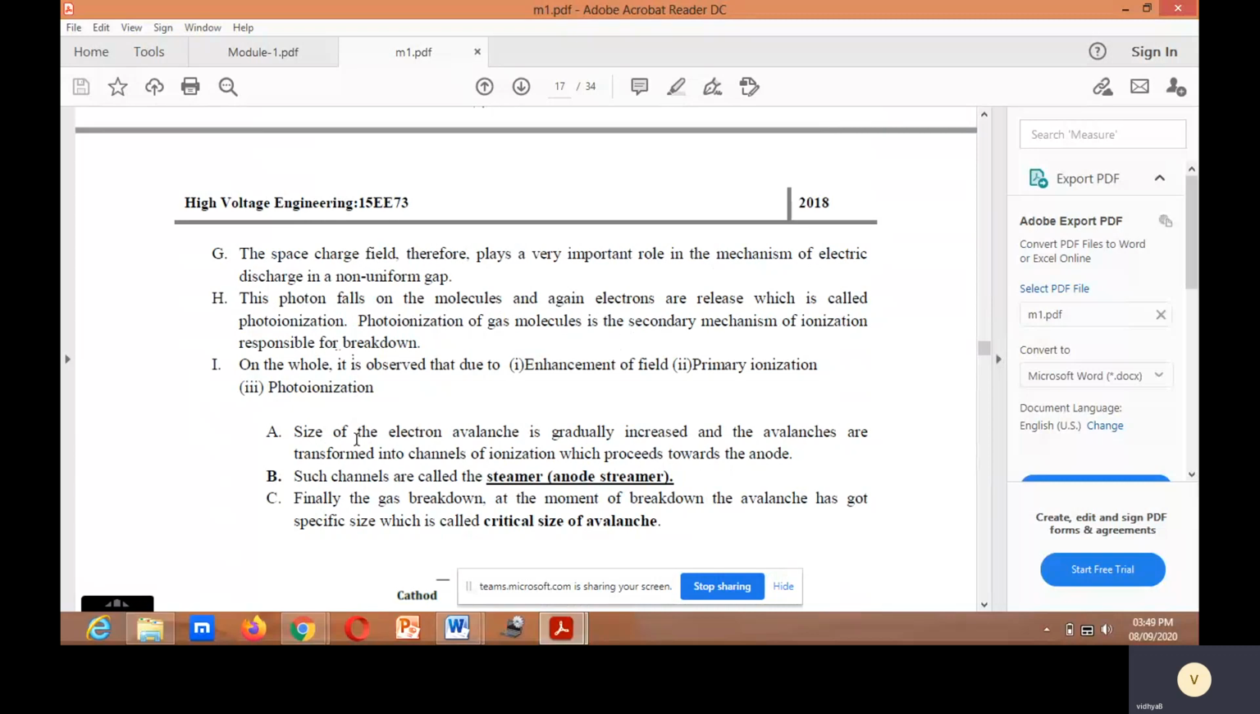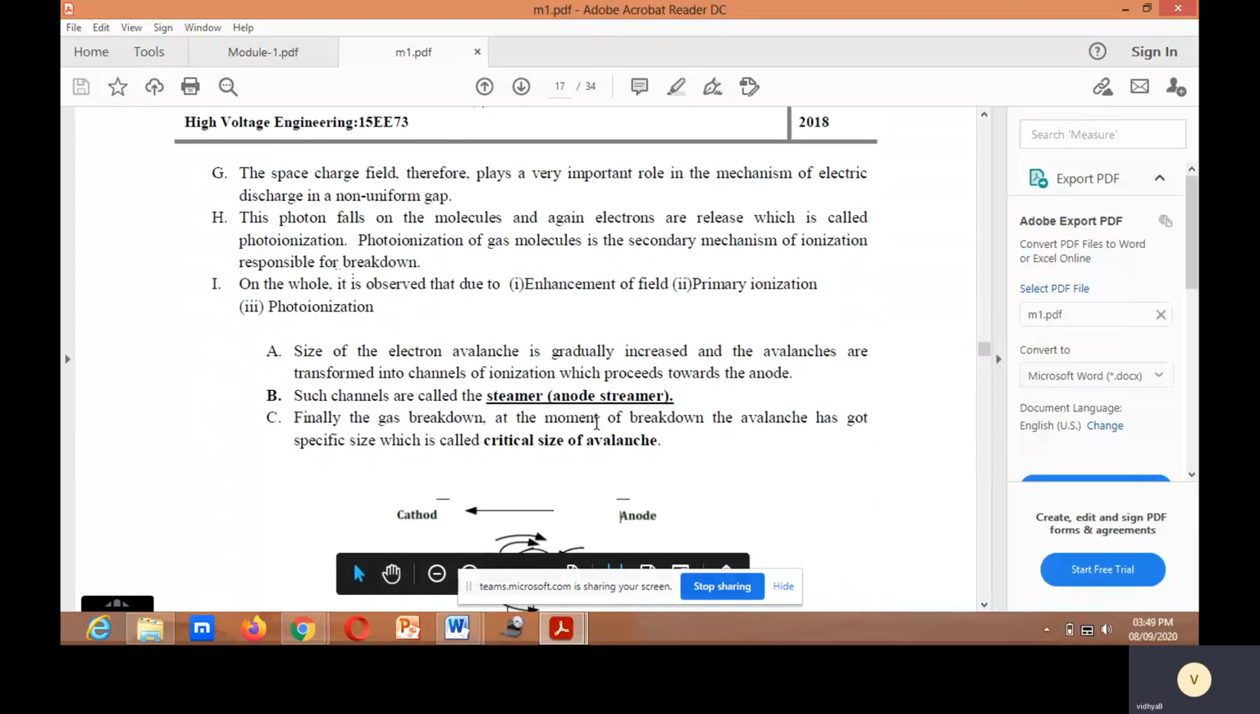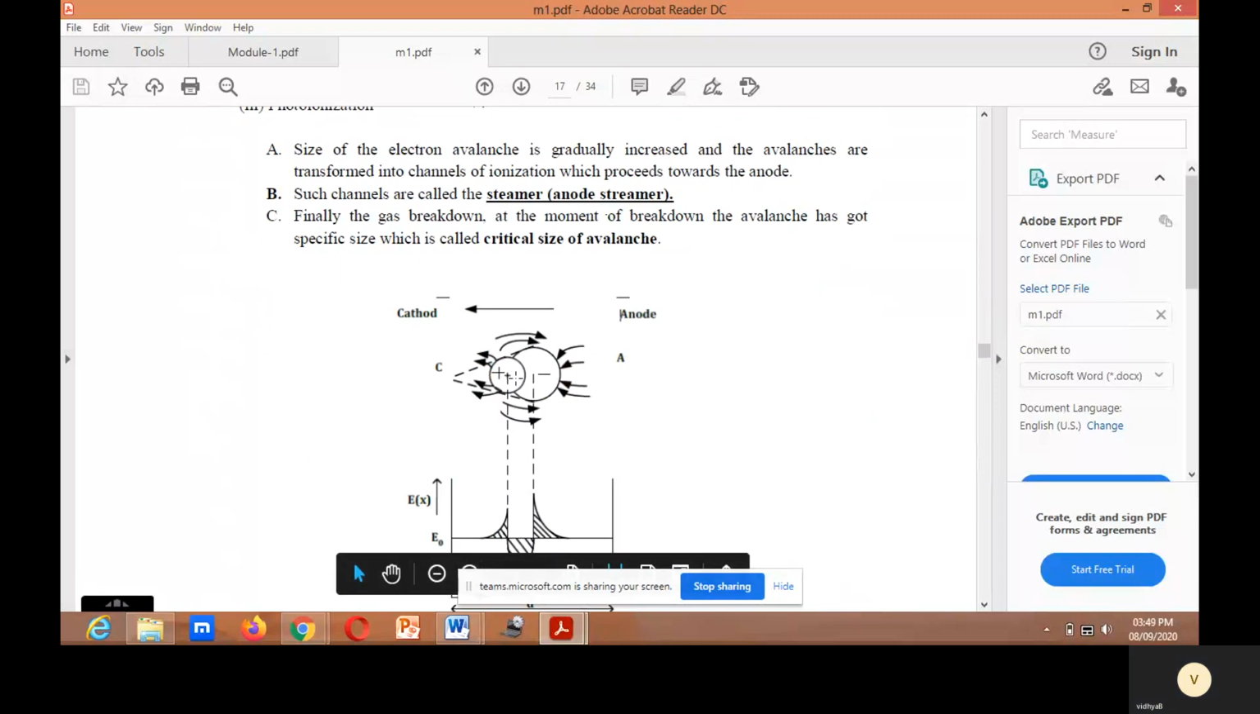is gradually increased and the avalanches are transformed into channels of ionization which proceed towards the anode. Such channels are called streamer or anode streamer. Finally, the gas breaks down. At the moment of breakdown, the avalanche has a specific size which is called the critical size of avalanche.